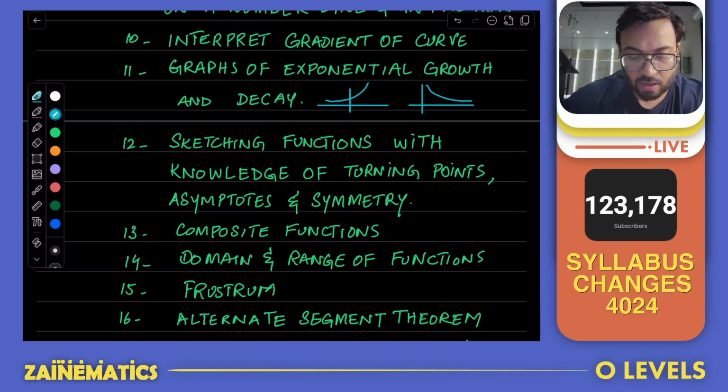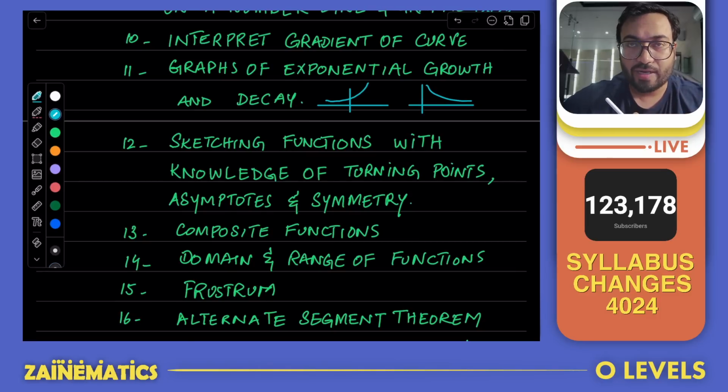And all right, now for functions, they have introduced a lot of things. Now we already saw for graphs of functions that they have included the upward and downward shift. Then they have included that you have to identify what an exponential growth or a decay graph looks like. And then now you have to know how to sketch a graph by the knowledge of important points. For example, you have to know where the turning point is for a quadratic equation from its completed square form. That is also required now.